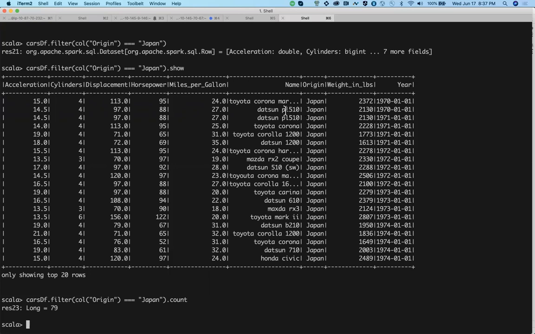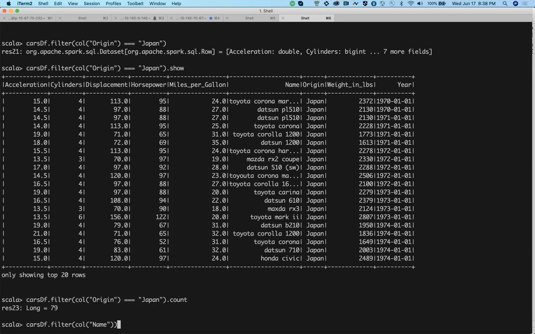Okay, so cars data frame dot filter, name, dot distinct, dot count. How many cars are there with unique names?